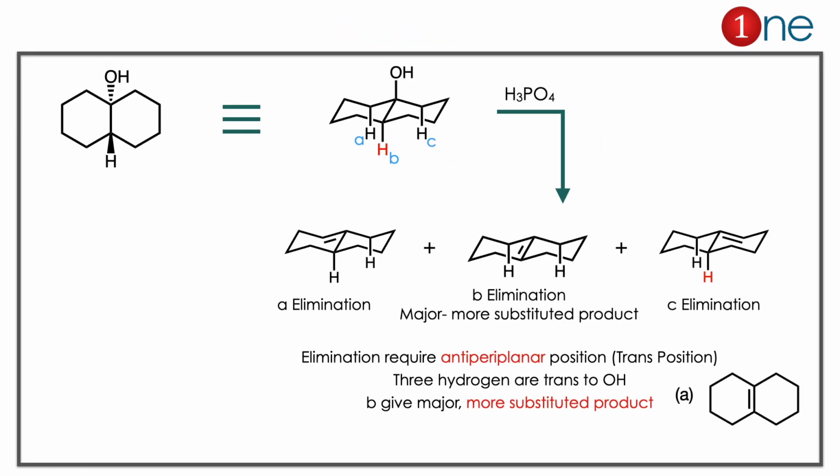Here you have a decalin system. Better you draw it as trans decalin, it will be easy. Both result in the same, so I gave it for simplicity. Here OH is going to be eliminated, but OH elimination should have a trans hydrogen there. There are 3 trans hydrogens A, B, C. A hydrogen, B hydrogen, C hydrogen, 3 possibilities. The A hydrogen elimination leads to the side double bond, similarly with C also, but B is interesting, it forms the double bond on the fused carbon. It's the major product because it is the more substituted product. More substituted alkenes are thermodynamically stable, so it's the major product.